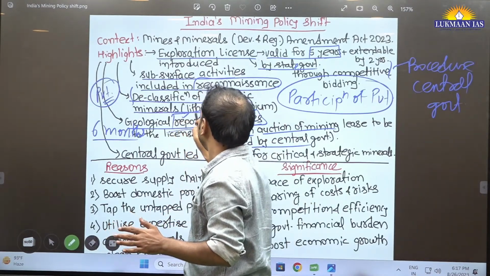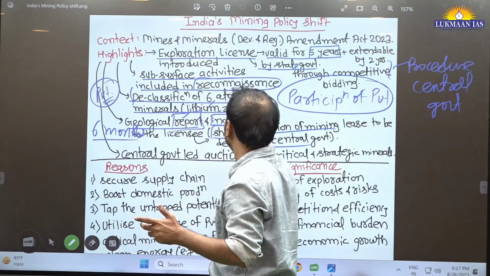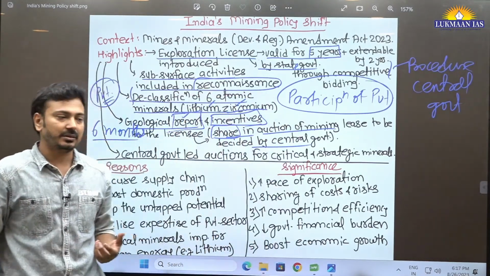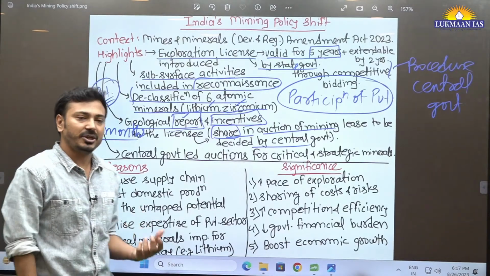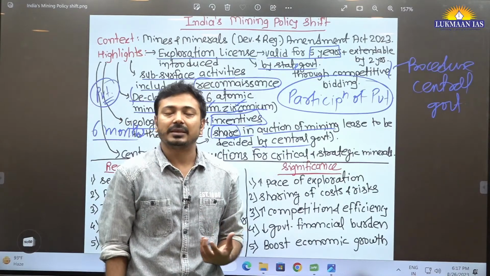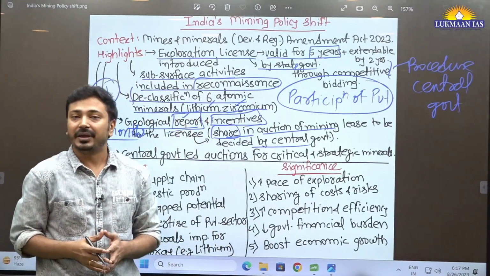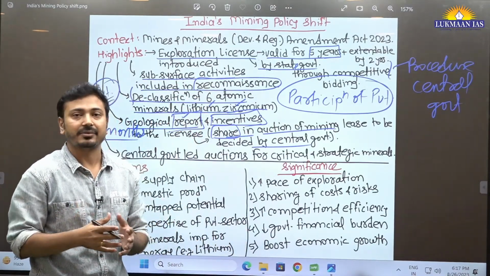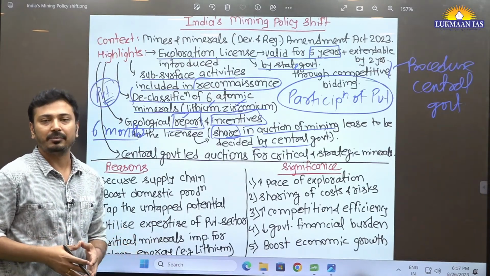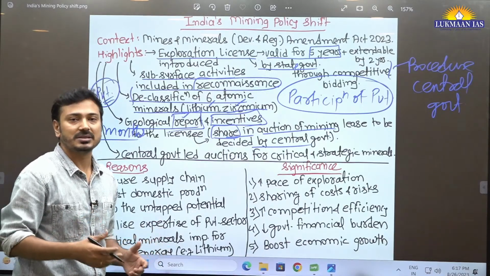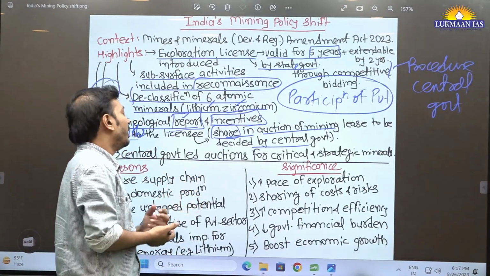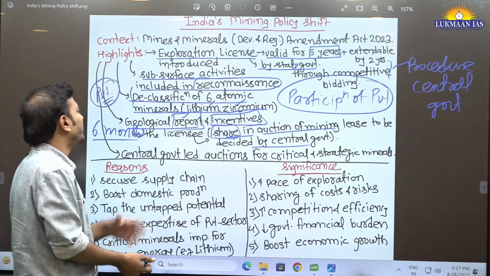So these minerals, for example, lithium, zirconium, or even beryllium, are very important, especially for the electronics industry. Also, electric vehicle manufacturing and battery manufacturing. And we know there are global vulnerabilities and uncertainties in the global supply chain, and because of that we need to be self sufficient in those minerals.